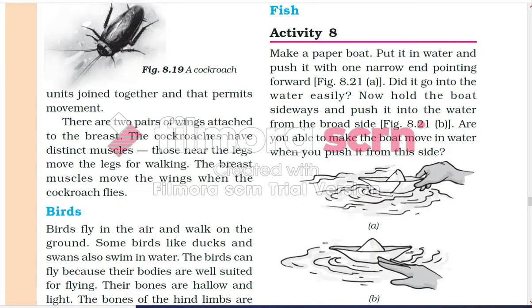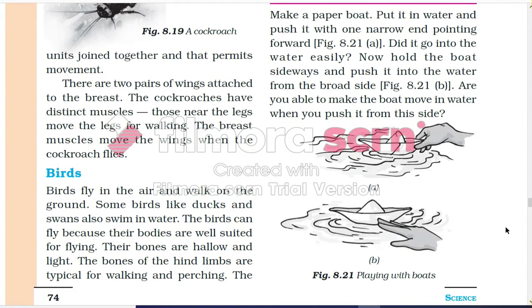So now next we are going to talk about fish. For fish, we need to read this activity 8, that is, make a paper boat, put it in water and push it with one narrow and pointed end forward. Does it go into the water easily? Now hold the boat sideways and push it into the water from the broad side. Are you able to make the boat move in water when you push it from the sides?